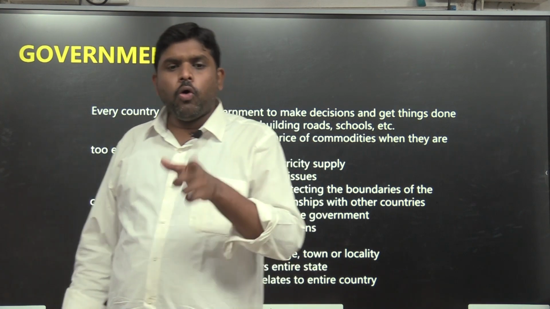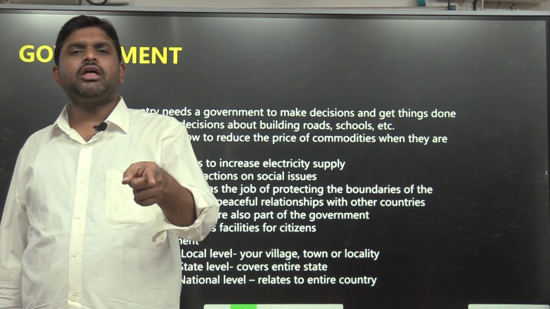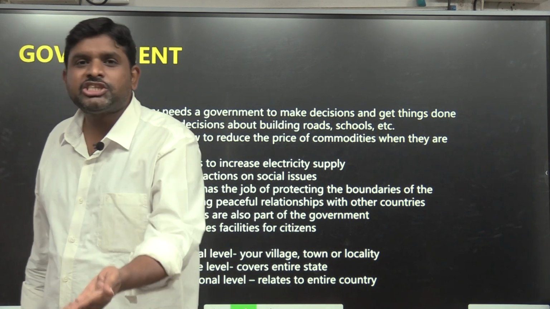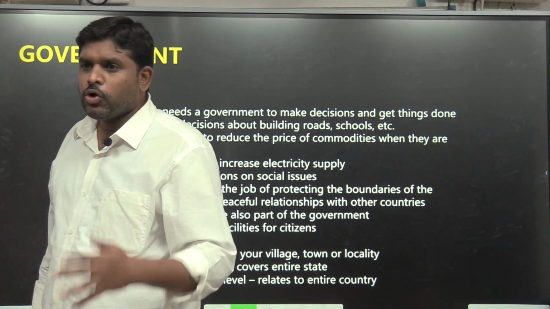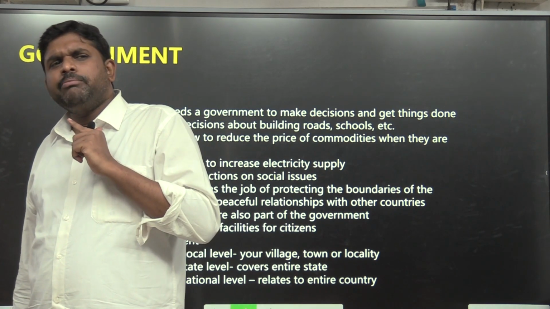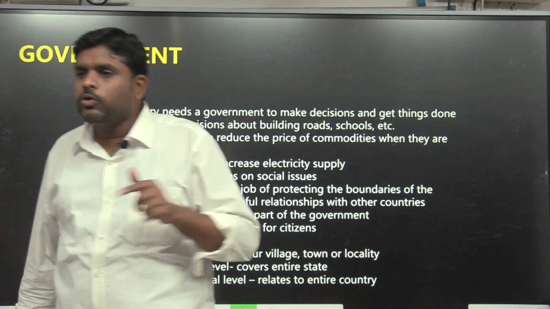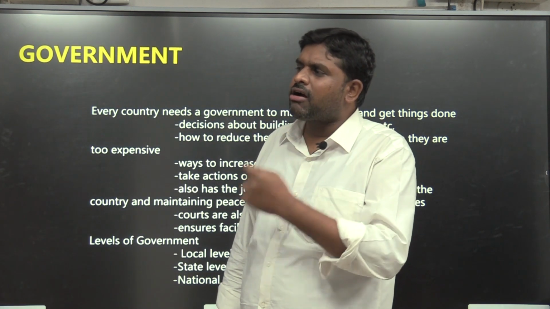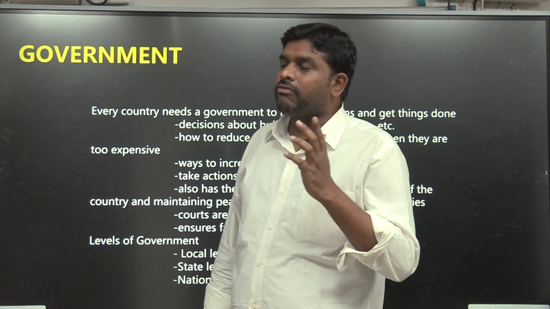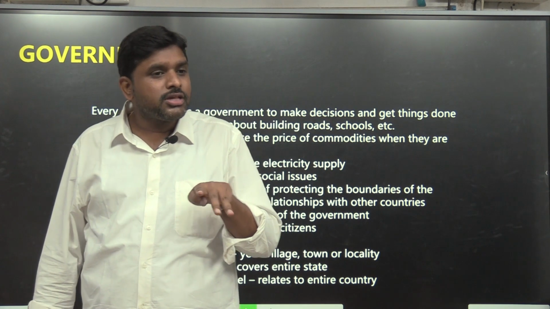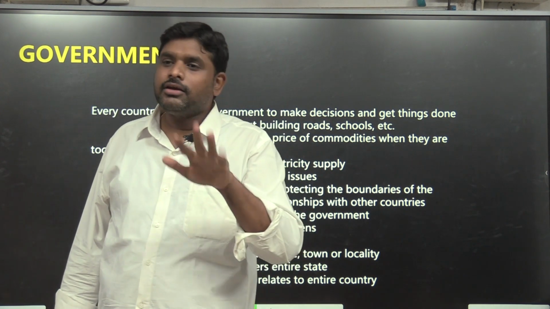What will the executive do? The legislature made the law, so who will implement it? The executive will implement it. Action. Who is the implementer? The executive. Whether the executive is implementing according to the law or not, who will be checking? The judiciary. Hey, you executive, you are not implementing according to the law. I will give one. Who? The judiciary. So there will be three organs: executive, judiciary and legislature.